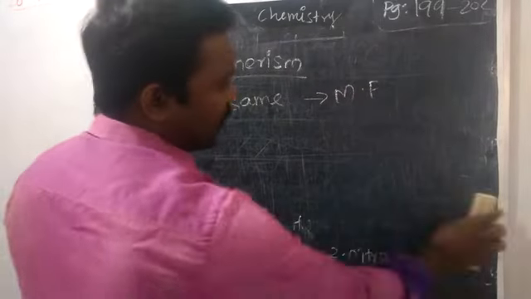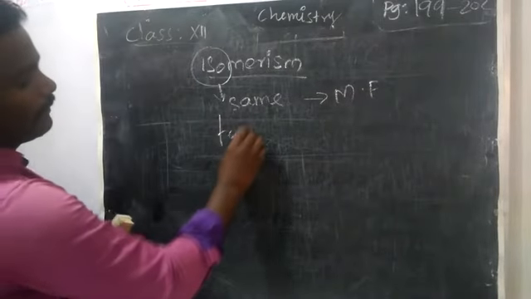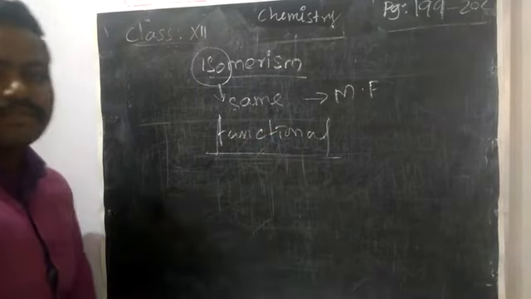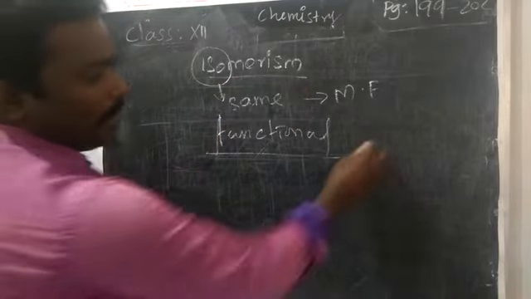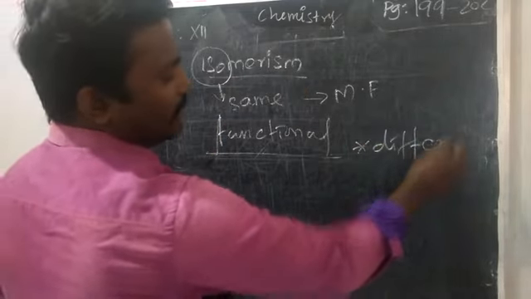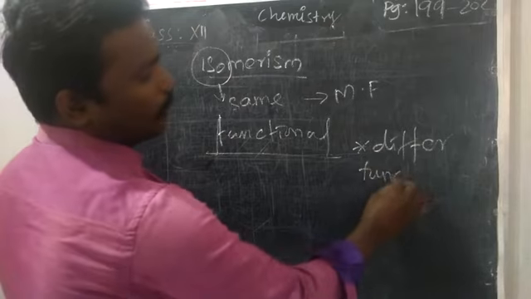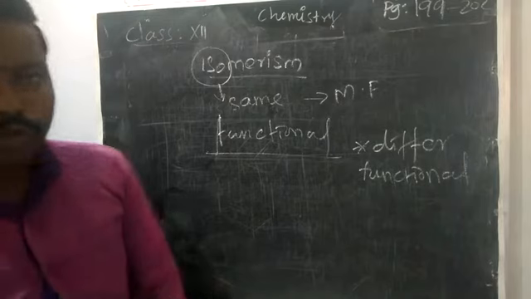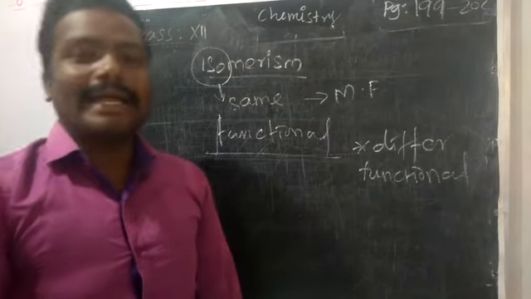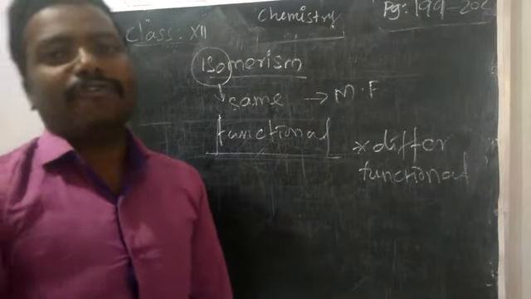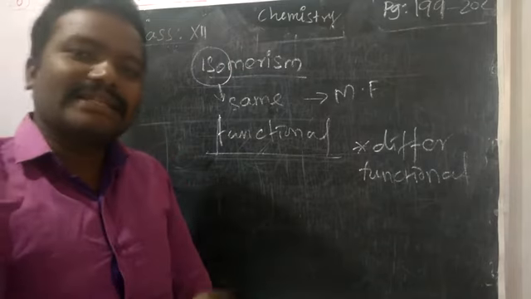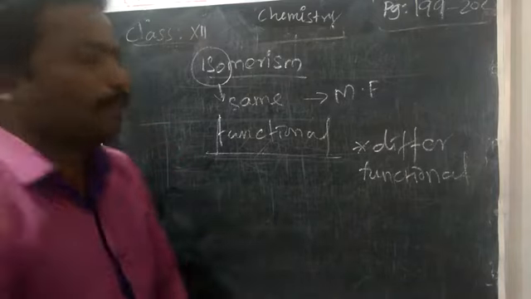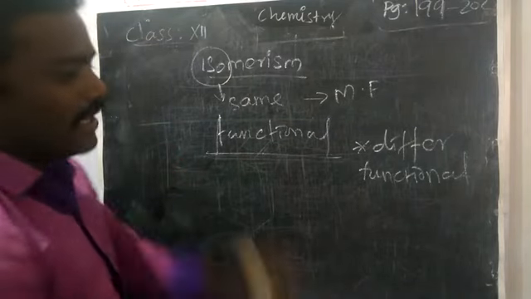The next one is functional isomerism. What do you mean by functional isomerism? Yes, same molecular formula, but they differ in functional group. Sir, how will the functional group differ? See, the nitro group NO2, based on attachment, gives two types of functional group. One is nitrogen attached to the alkyl group, another is oxygen attached to the alkyl group. Based on that we have functional isomerism.